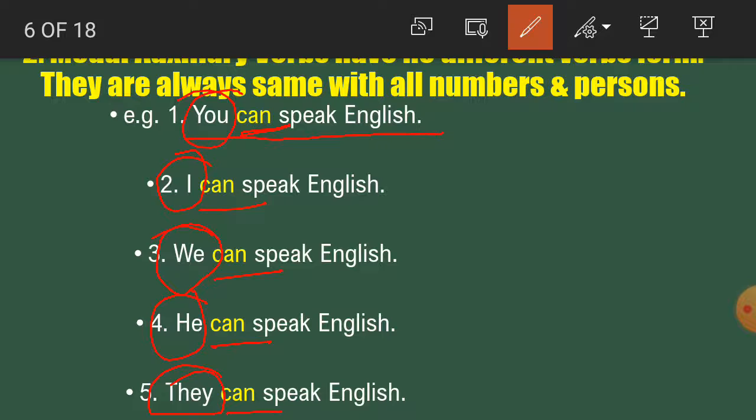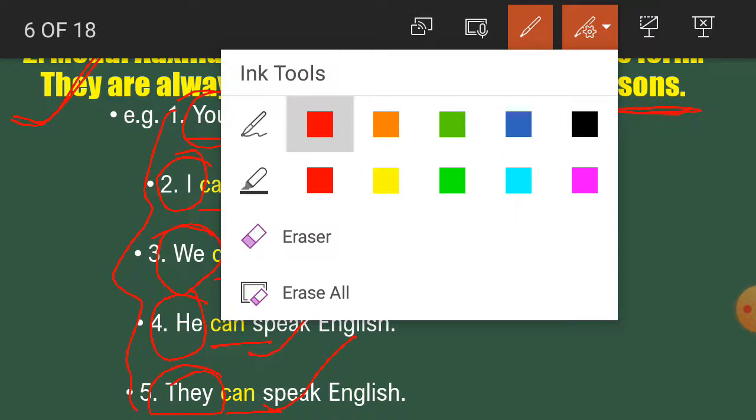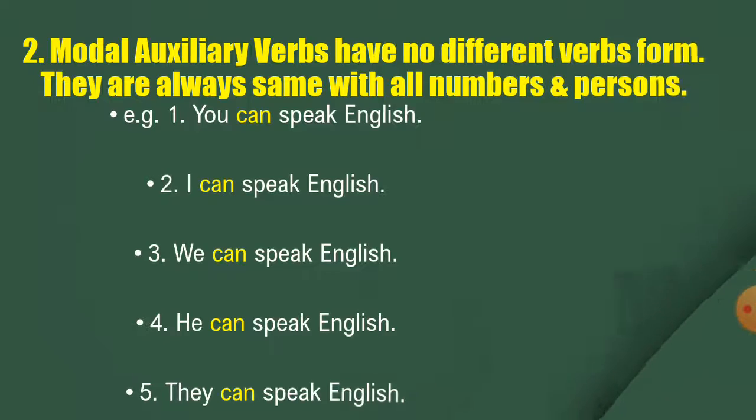So students, what we have got here is that modals are always the same with all numbers and persons. With the help of this sentence, we have got that the subjects are different, but the modal is can with all subjects, whether they are of different number or person. So the second fact we have got.